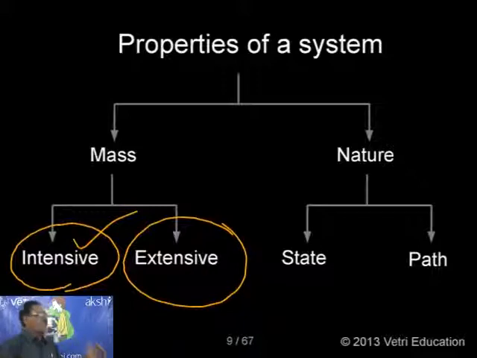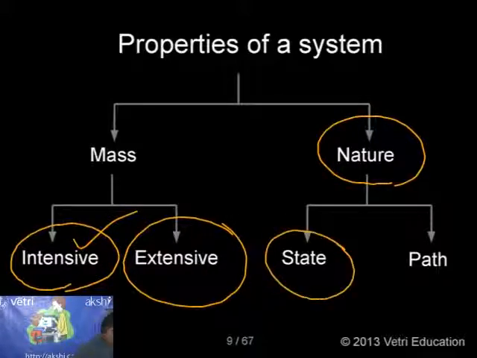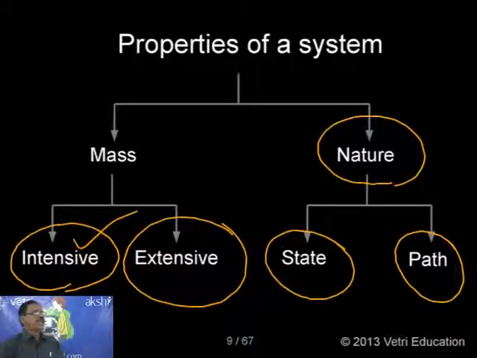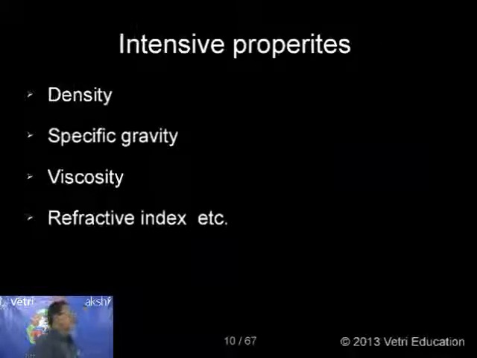The same way, I am going into detail on each property. Based on the nature, I can classify into two types: one is state property, another is path property. Any property which depends on only the state, the initial state and final state, is a state property. Any property which depends only on the path, we'll call a path property. Let me give detailed information with examples. First, let me concentrate on intensive property.